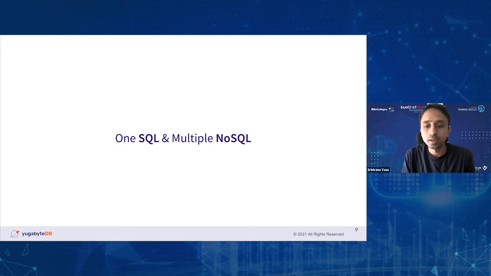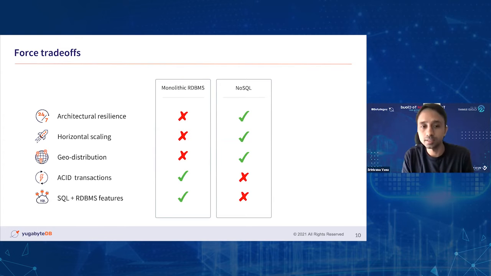So that's where NoSQLs came into existence, and NoSQLs seem to solve some of the challenges of traditional RDBMS systems in terms of the distributed storage, right? It provides a better architecture resiliency. Inherently, a cluster is distributed across multiple nodes, and data gets distributed across the nodes as well. So the resiliency is built into the storage layer itself. If you lose 1 or 2 nodes in your cluster, you would still be able to operate your applications without much impact. And horizontal scaling is also provided by NoSQL, so that the data layer is something that you can scale linearly along with your application tier as well.